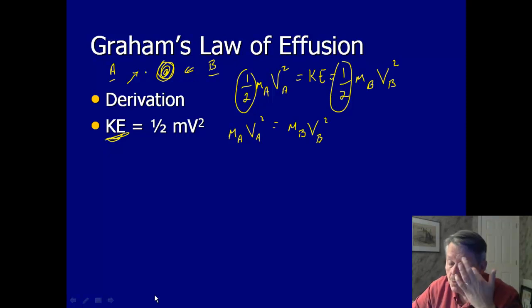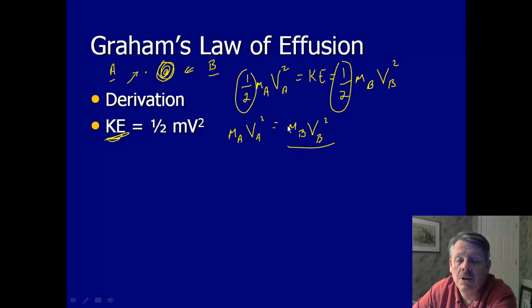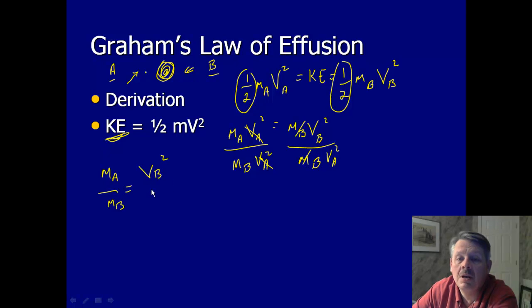Well, let's say what we want to do now is put the masses on one side and the velocities on the other. Well, if I take both sides and I divide by the mass of B, that will cancel out the masses of B. And let's say I divide both sides by the velocity of A squared. That'll cancel the velocities of A squared. So I'm left with the mass of A over the mass of B is equal to the velocity of B squared over the velocity of A squared.